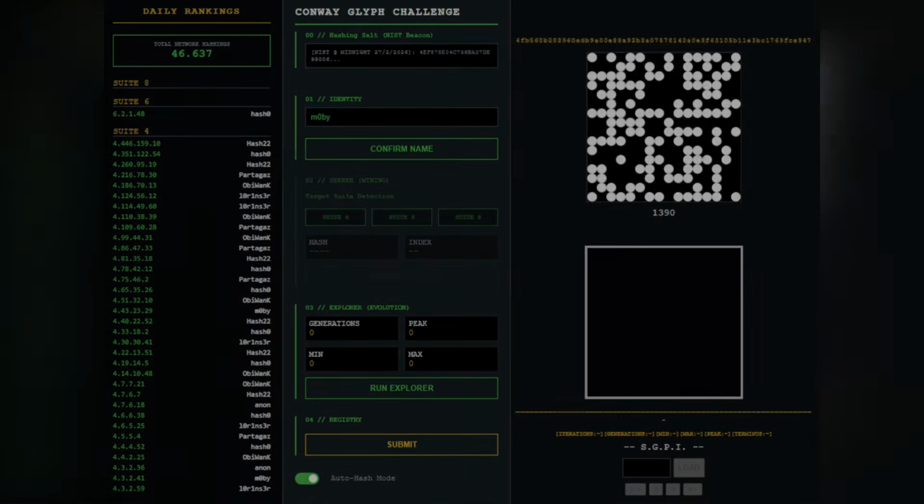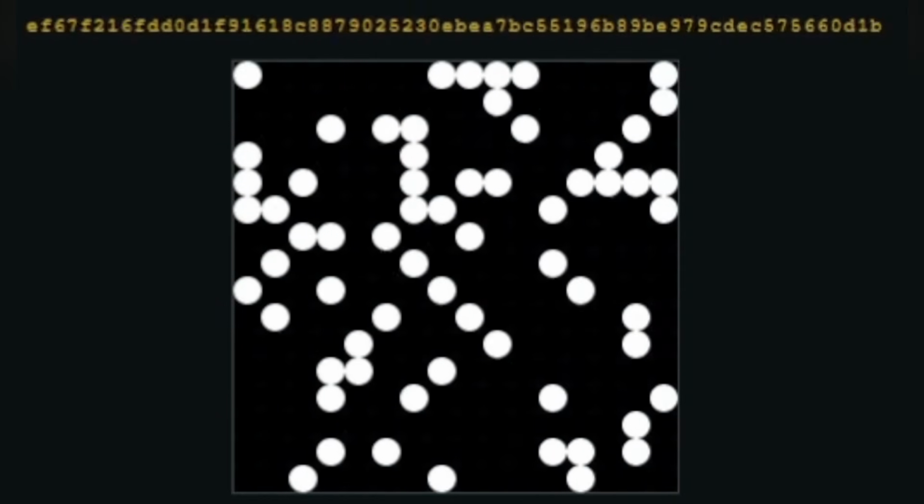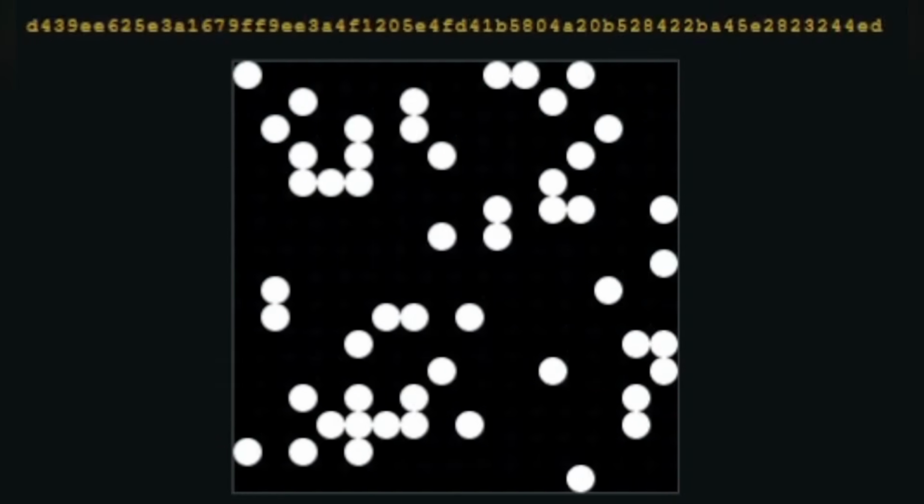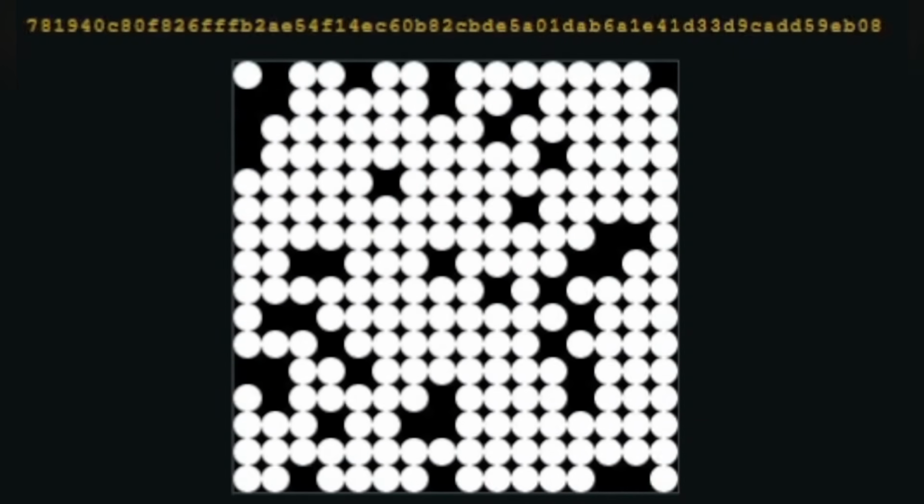Every day we want to find the longest lived pattern that evolves from a random starting configuration, so-called soups, but there is a twist. For each pattern we calculate a hash value, a string of letters and numbers that is determined by its initial configuration using a mathematical function. Think of this hash value as the pattern's unique fingerprint.